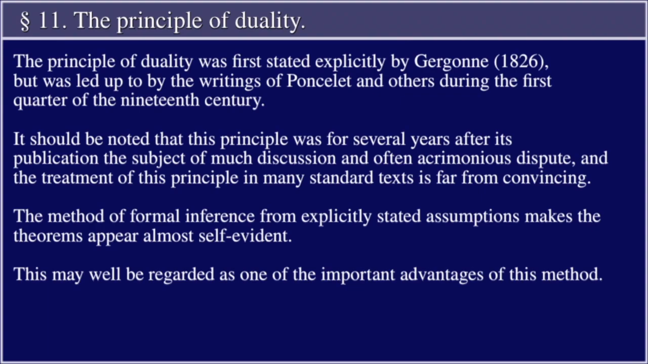The principle of duality was first stated explicitly by Gergonne in 1826, but was led up to by the writings of Poncelet and others during the first quarter of the 19th century. It should be noted that this principle was for several years after the publication the subject of much discussion and often acrimonious dispute, and the treatment of this principle in many standard texts is far from convincing. The method of formal inference from explicitly stated assumptions makes the theorem appear almost self-evident. This may well be regarded as one of the important advantages of this method.